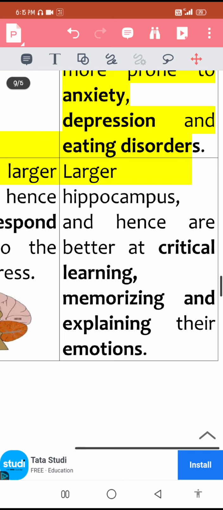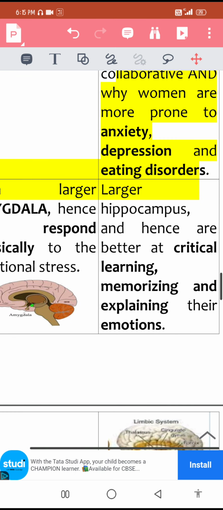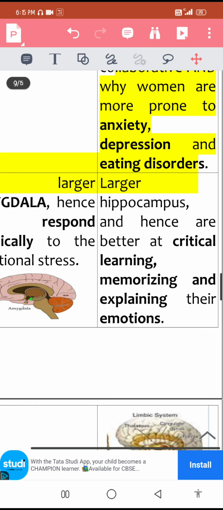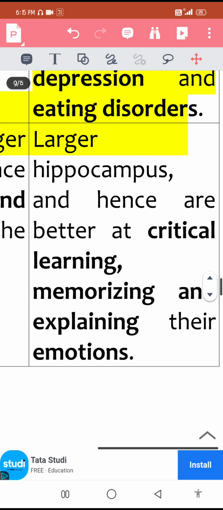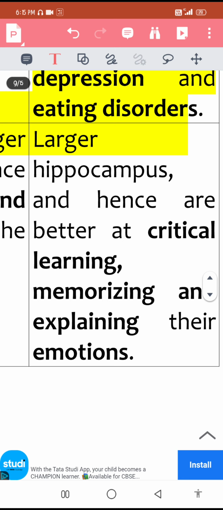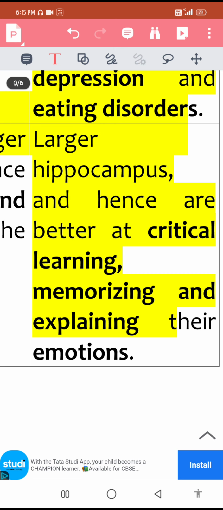Whereas on the flip side, females have a larger hippocampus. Hippocampus lies just behind the amygdala, and they are better in critical thinking, critical learning, memorization, and explaining their emotions at length.